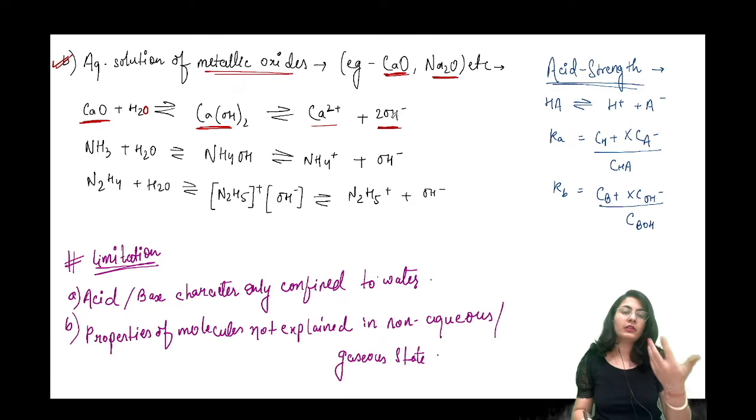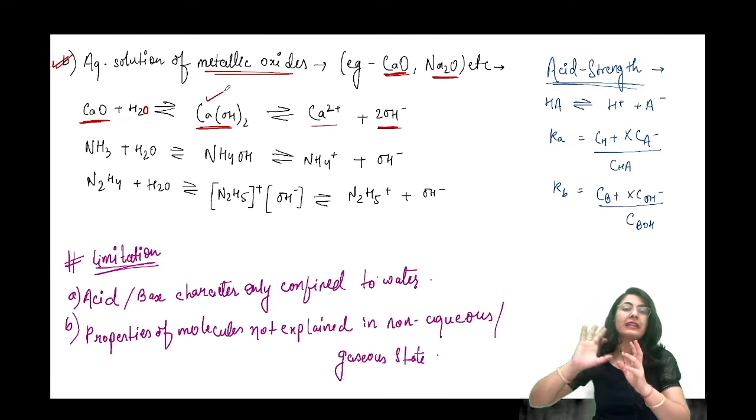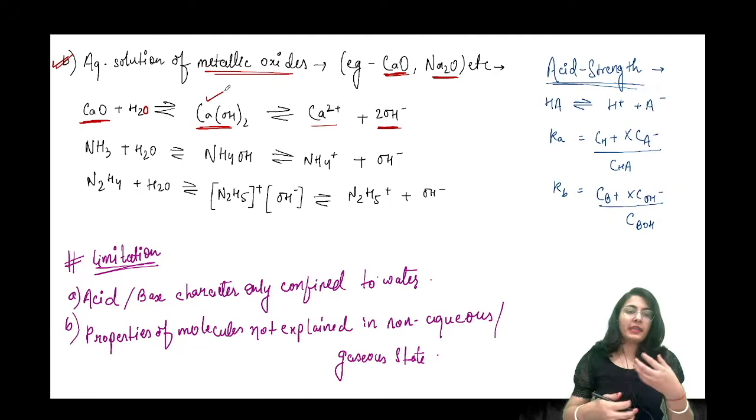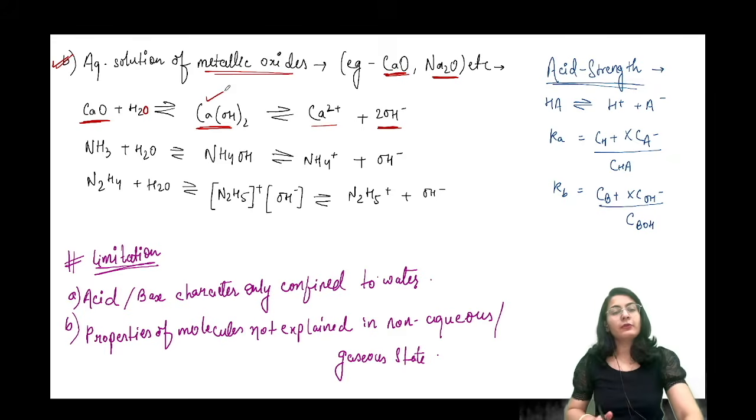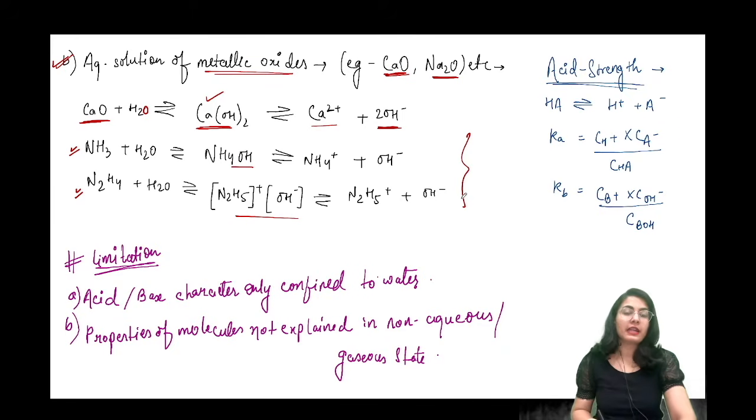Now it depends on different types of cations and everything. It depends on the hydroxide which forms, how much it will break down. Some can break more, some can break less. That depends on the strength of the base. But it is going to explain this very nicely, why some molecules behave as bases in the presence of water. With all of these three reactions, you can understand.